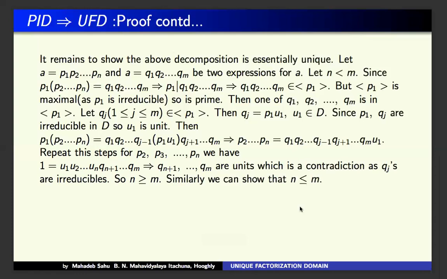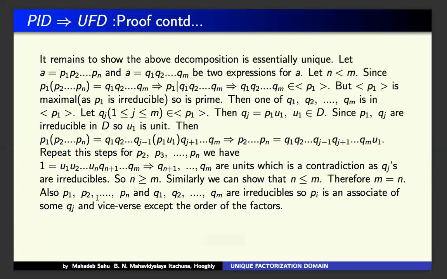But again similarly, n less than or equal to m gives rise to the same type of contradiction, and so from them we can say that m equal to n. So the first point of the second definition of unique factorization is clear.